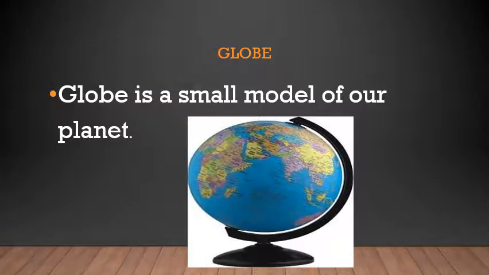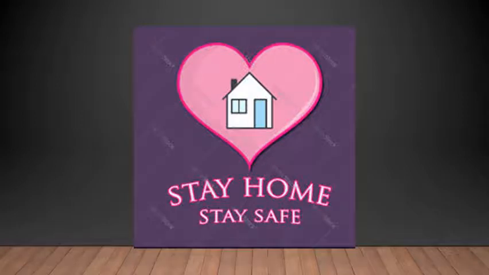So this globe is nothing but a small representation or a small model of our planet when we see it from the sky or when we see it from space. So now you understood what is the planet earth and what is a globe, right? A globe is nothing but a small model of our planet. Next we will see about how the earth is covered with most water. Most of the earth is covered with water. So we'll see what are the different forms of water and everything.